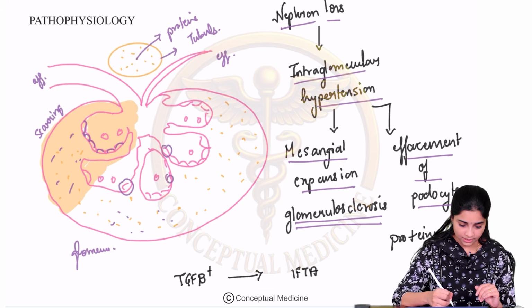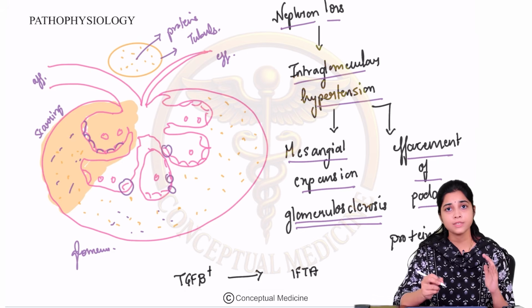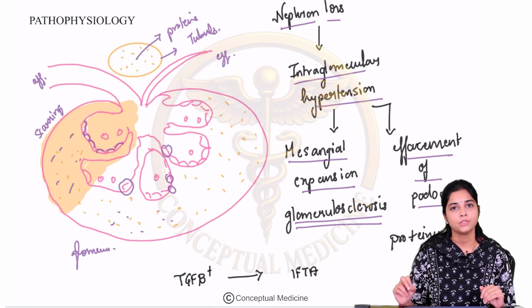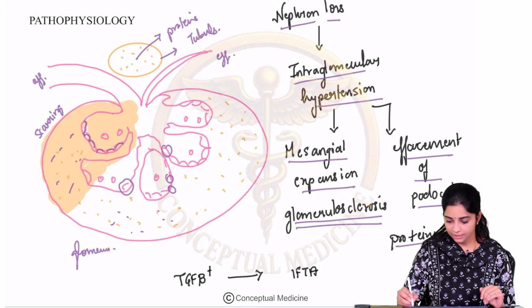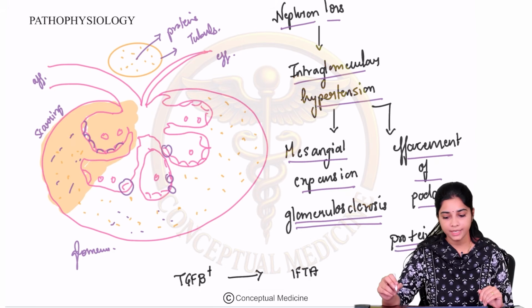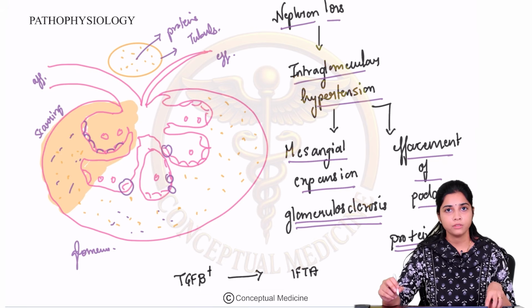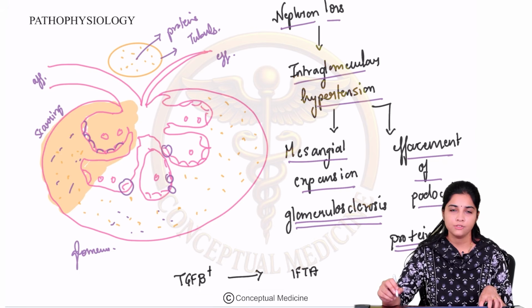So there will be effacement of the podocytes. Can you see here the podocytes are broken down. When the podocytes are broken down, the proteins begin to leak. So this finally results in proteinuria, right? So whenever there is a nephron loss, there is a progressive decline in the GFR.